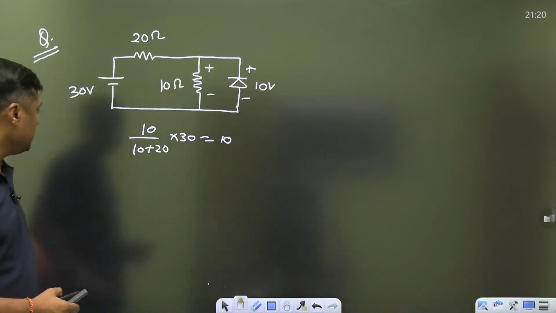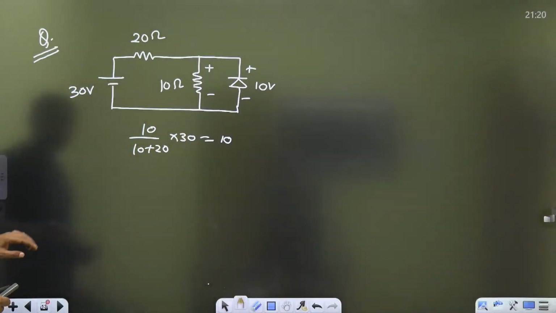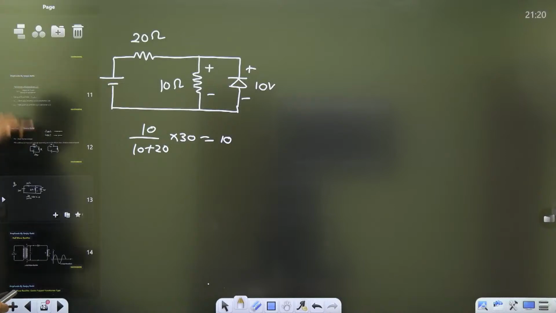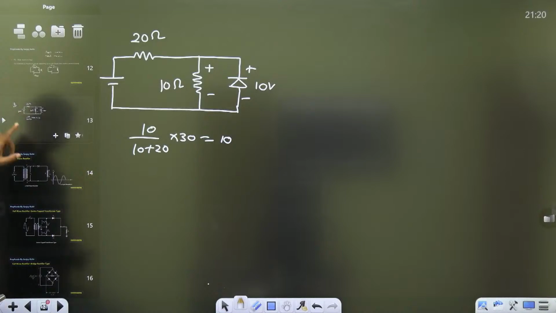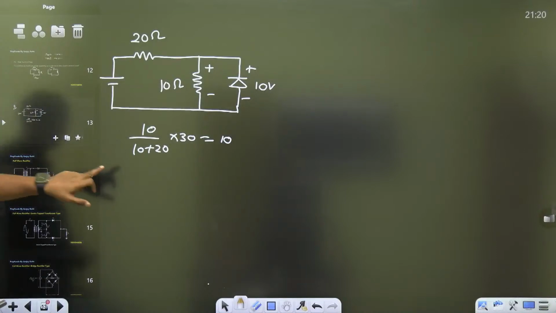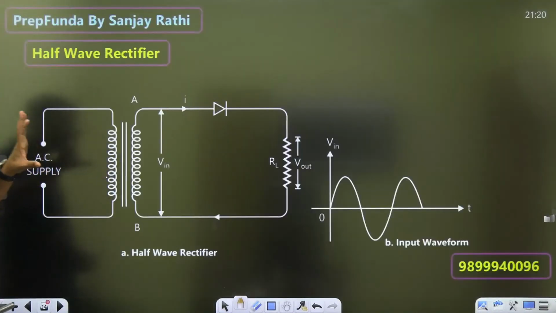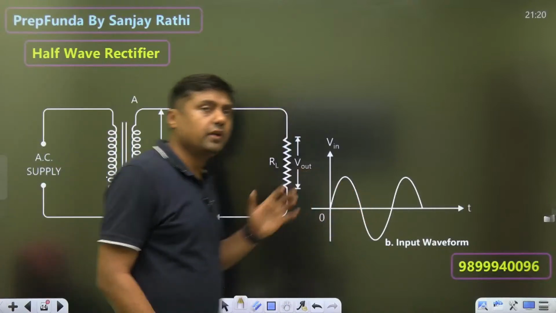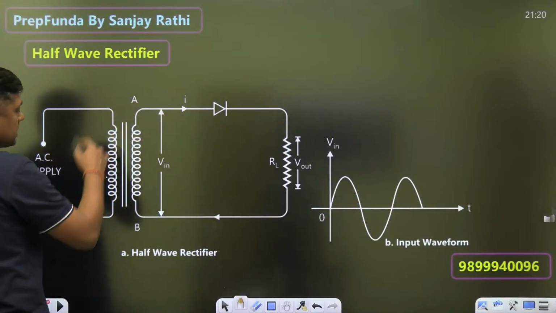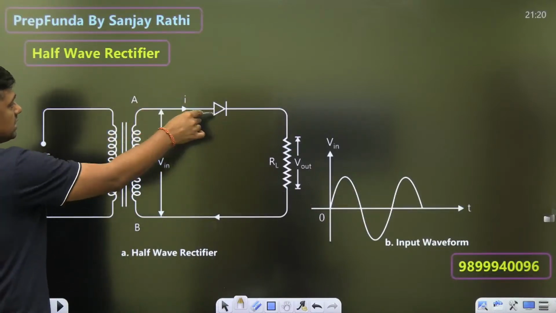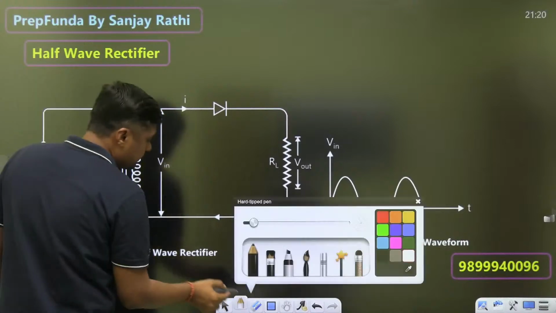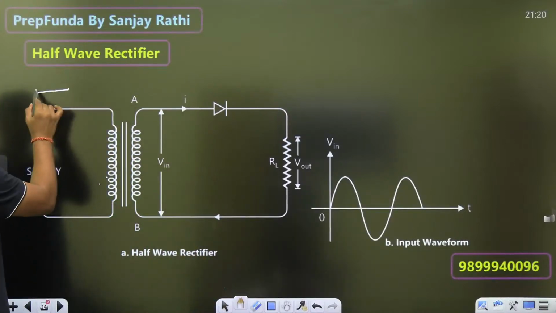Now, next one. This is called PIV. So, PIV for different rectifiers, we will discuss. First of all, what about the diagrams, guys? Watch this diagram first. This is a half wave rectifier. We are connecting 10 volt. This is the transformer. This is the RL. We are giving the sinusoidal signal here. Watch this. This is the sinusoidal signal.